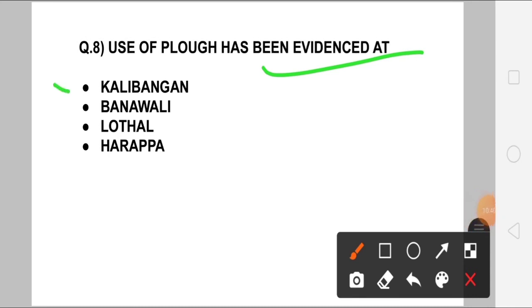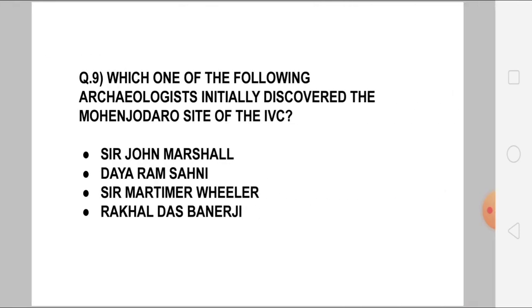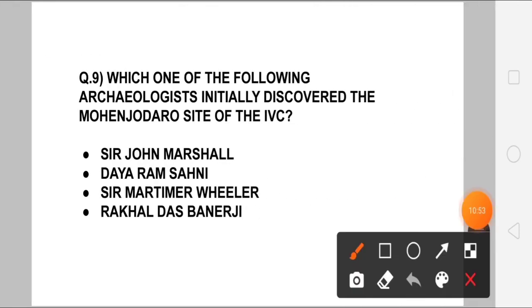Okay, we can find it here in Kalibangan. Where is it right now? It is in Rajasthan. Then the next question is, which of the following archaeologists initially discovered the Mohenjo-daro site of the Indus Valley civilization? So your answer is Sir John Marshall.